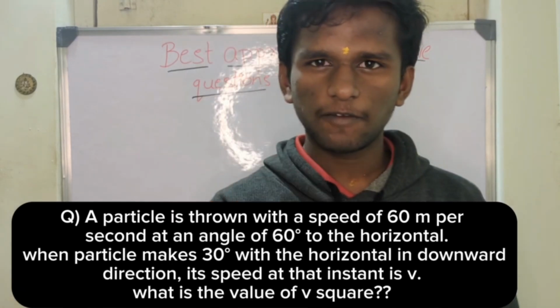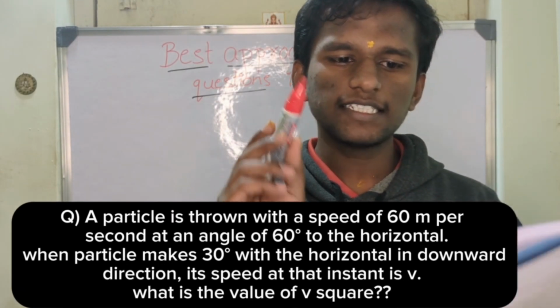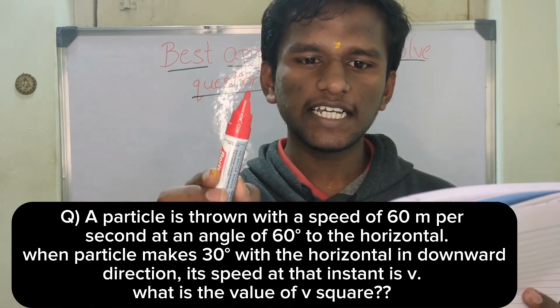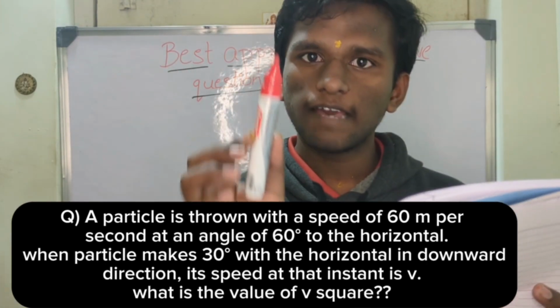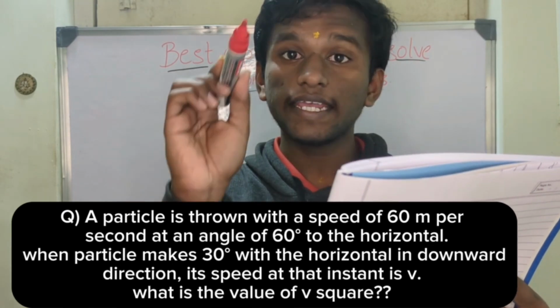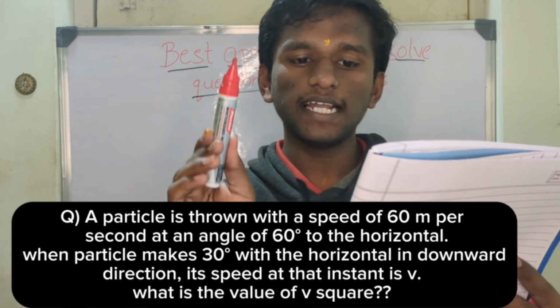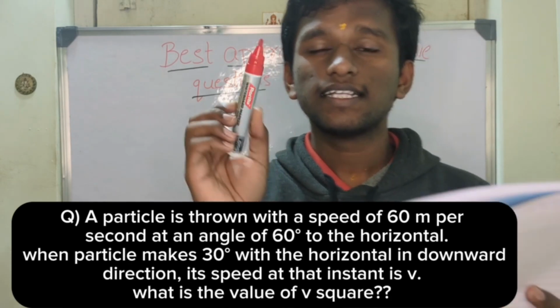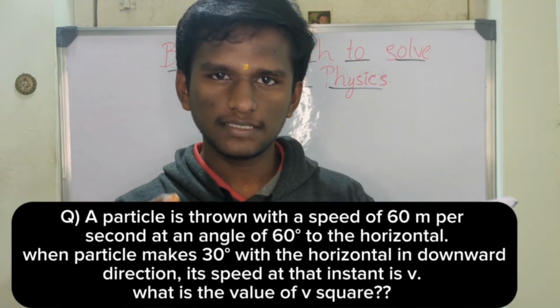I am taking an example of a question. A particle is thrown with a speed of 60 meter per second at an angle of 60 degree with the horizontal. When the same particle makes 30 degree with the horizontal in downward direction, its speed at that instant is v. Then what is the value of v square? This is a question that was asked in JEE Mains.